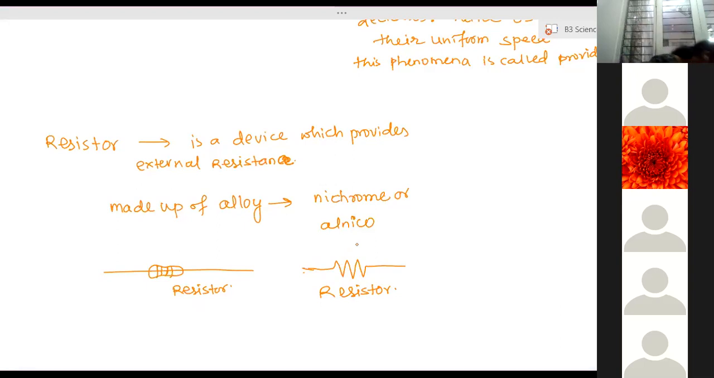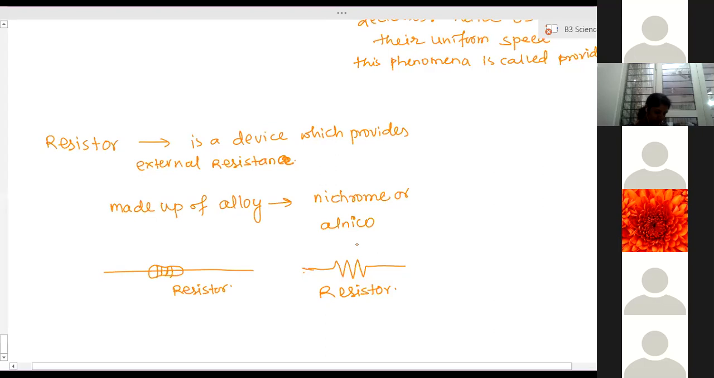Don't we put an arrow through that kind of stuff? No, it's a fixed resistor. This is a fixed resistance. It provides a fixed resistance. Ma'am, in exams, do they ask what nichrome or alnico is made up of? No, they will ask which material resistance is made of. Okay, ma'am. So we just have to write nichrome or alnico. Yeah, nichrome or alnico. Okay.